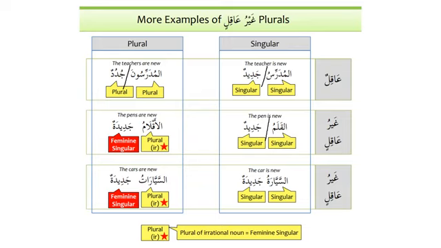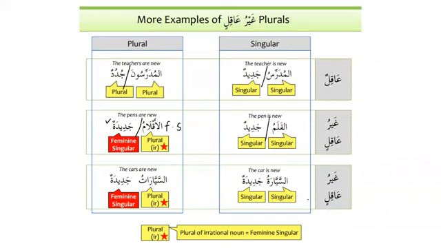But when we talk about al-aqlamu, we know that the plural of qalamun is al-aqlamu. So now you can see the predicate has changed, and instead of jududun, we have jadidatun. Al-aqlamu jadidatun. The pens are new. Now, why do we have jadidatun? Because al-aqlamu becomes feminine singular, not plural. Please remember that it becomes feminine and it will be singular. So when the subject is singular feminine, the predicate also has to be singular feminine.